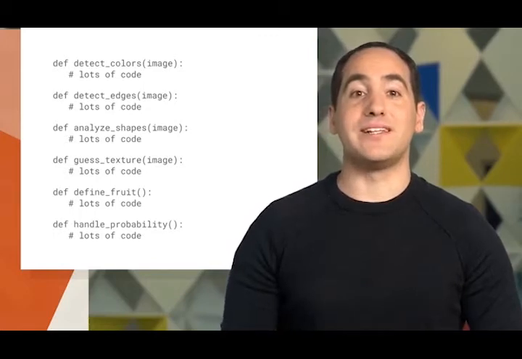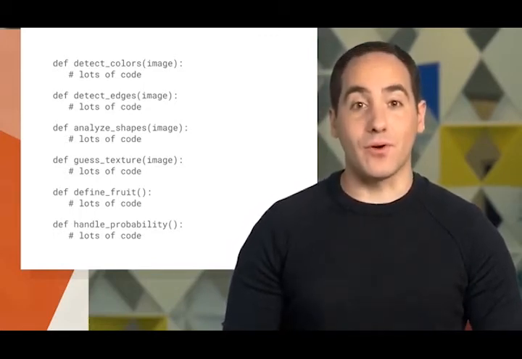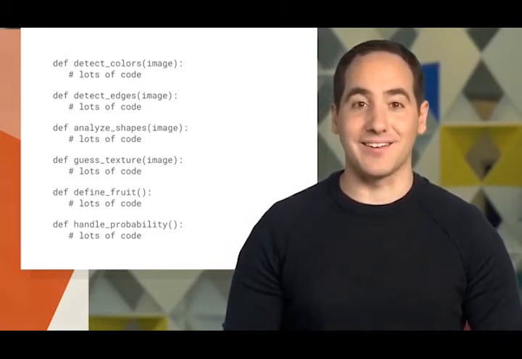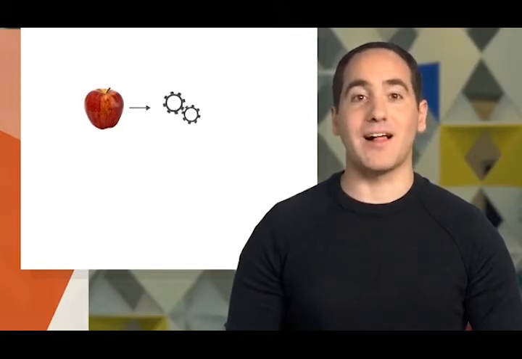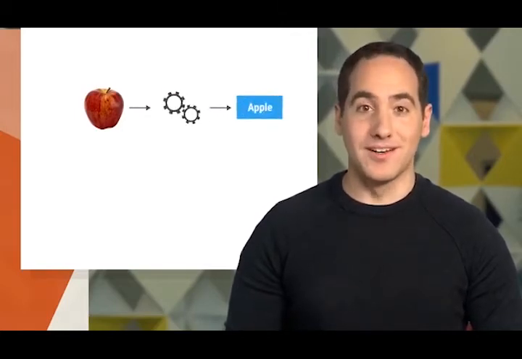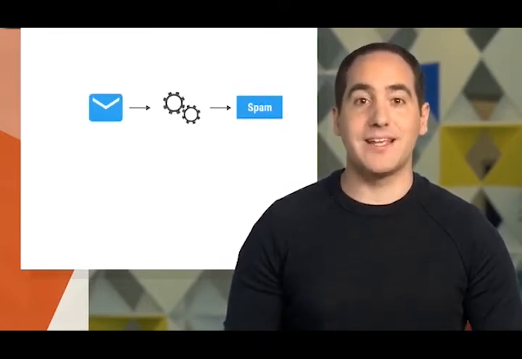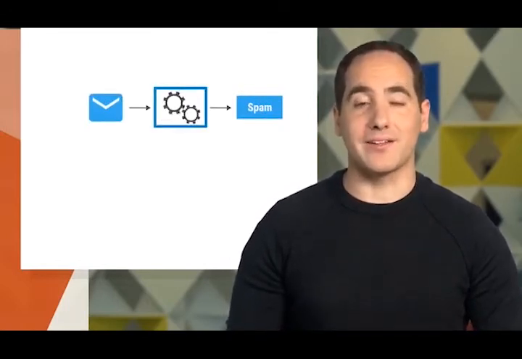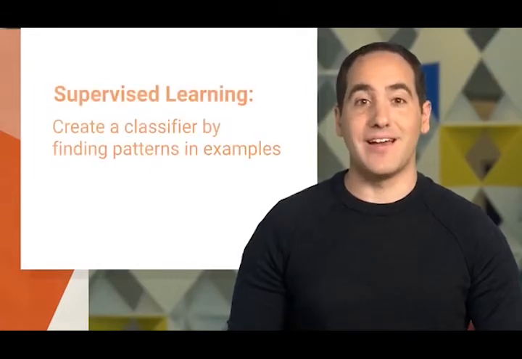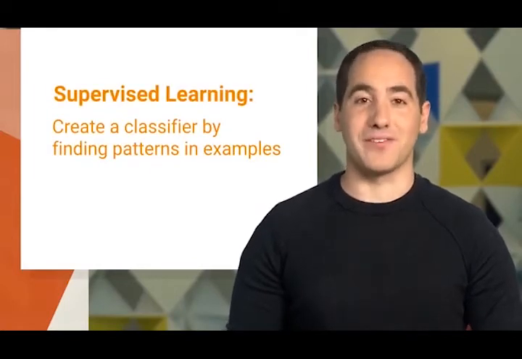To solve this, we need an algorithm that can figure out the rules for us so we don't have to write them by hand. And for that, we're going to train a classifier. For now, you can think of a classifier as a function. It takes some data as input and assigns a label to it as output. For example, I could have a picture and I want to classify it as an apple or an orange. Or I could have an email and I want to classify it as spam or not spam. The technique to write the classifier automatically is called supervised learning. It begins with examples of the problem you want to solve.